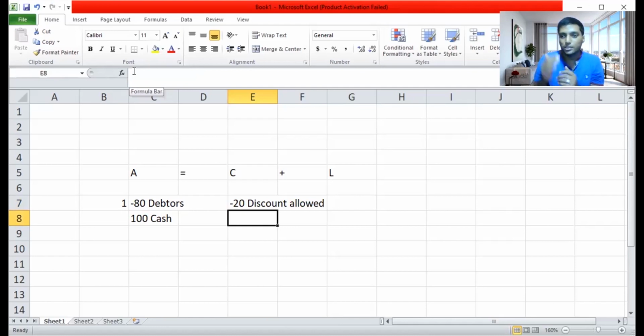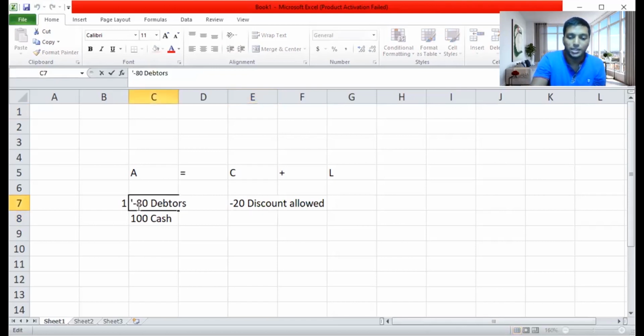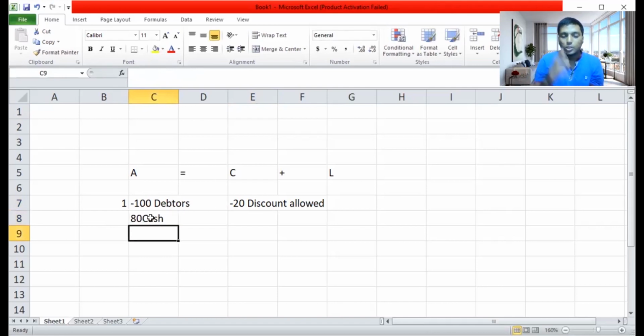If the debtor is paying, his money is decreasing. The debtor is paying 100 rupees worth of amount, but you are receiving only 80 worth of cash. So his value has decreased more than the money you have received. So minus 100 plus 80 is a difference of minus 20. That minus 20 you should deduct under capital. But here the question is that the asset and the capital will be increasing by the same amount, which is not correct. So answer number one is wrong.